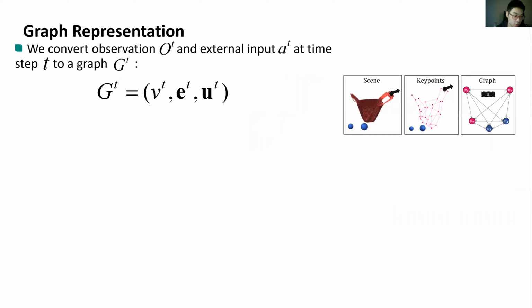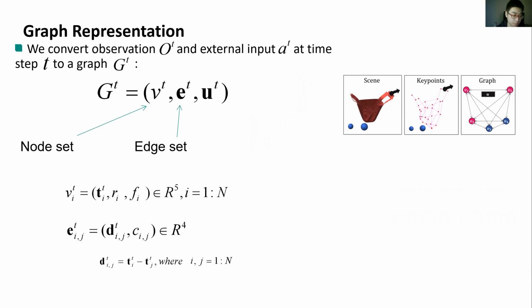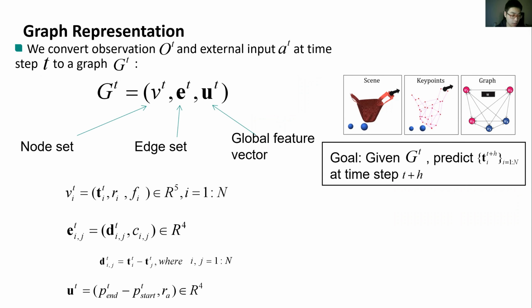We then convert the observations and the external input together into a fully connected graph. We encode each key point as one graph node, including the position, the radius, and the fixed label flag. The spatial differences and the connection types are encoded as edge attributes. The external input is encoded as a global feature vector. Given a graph at time step t, we want to predict the key point position at time step t plus h.